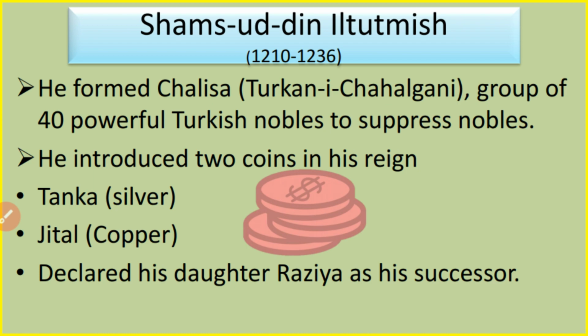Iltutmish had many sons, but he did not trust anyone. That's why he declared his daughter Razia as his successor. Successor means after the death of Iltutmish, he declared that the next ruler of Delhi would be Razia Sultan.